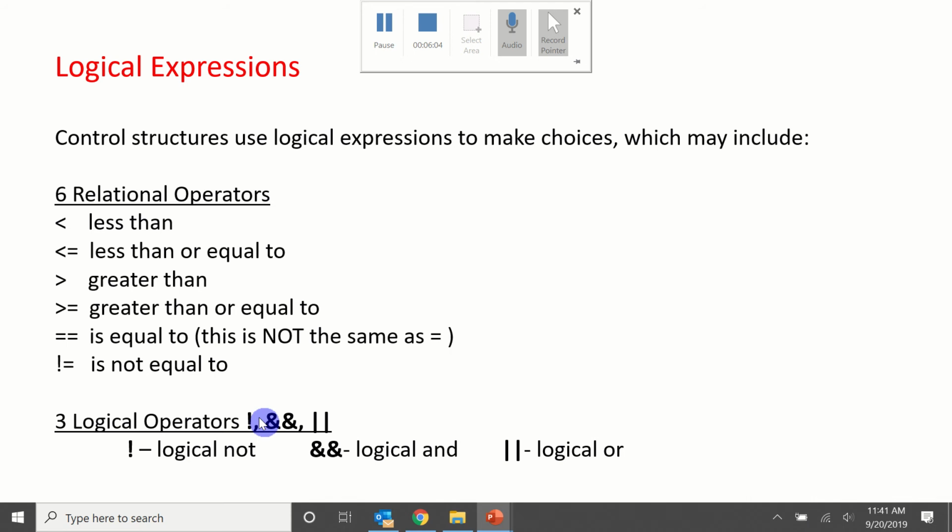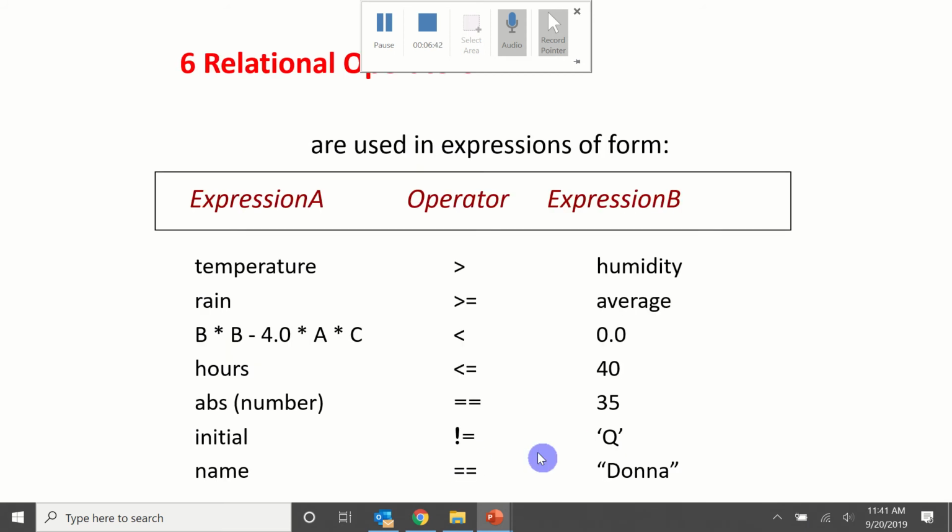Then there are three logical operators. Not is the exclamation point, and is two ampersands, and or is two pipelines. The pipeline on your keyboard is between the backspace and the enter key, and you use the shift key. It looks like the slash key, but when you do shift, it looks like two vertical bars with a gap between, and you need two of those. Using one actually means bit shifting, so you need both to perform an and or an or.